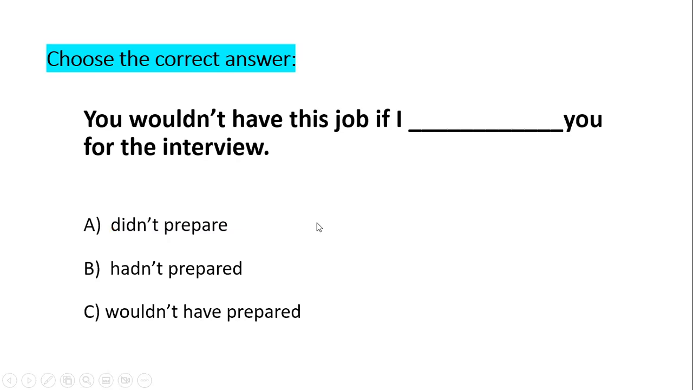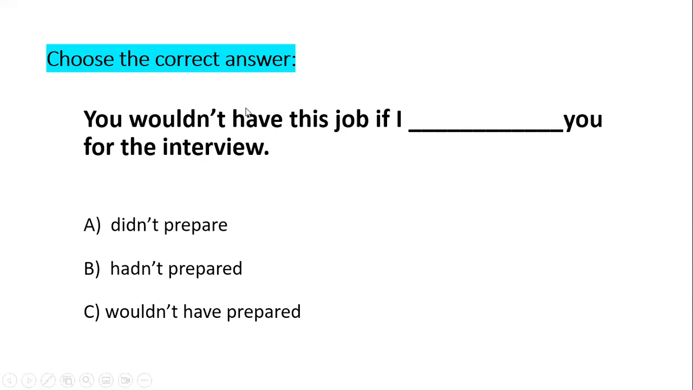Another one: you wouldn't have this job if I didn't prepare you, or hadn't prepared you, or wouldn't have prepared you for the interview. Of course, as I said, you have wouldn't in this part, so you cannot have another wouldn't in the other part. You need to think of the situation. Is it in the past or in the present? You wouldn't have this job.